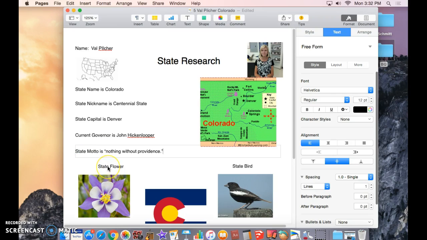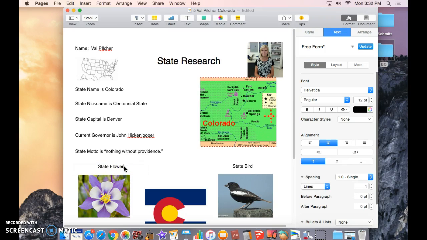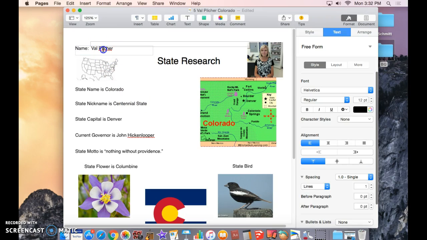Now we need to fill in our information for our state flower. So I'm going to click on the words, then after the R in flower is, and then the name of my flower, using correct capitalization and spelling. Notice that it told me Mr. Hickenlooper's name is misspelled, but it's because it's a name. Okay, the same with my name, although I did use 2 capital letters, so I'm going to fix that.